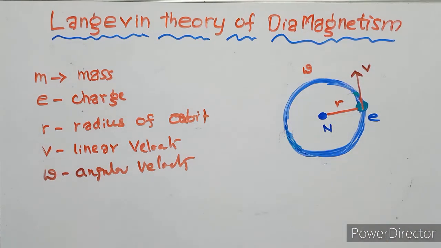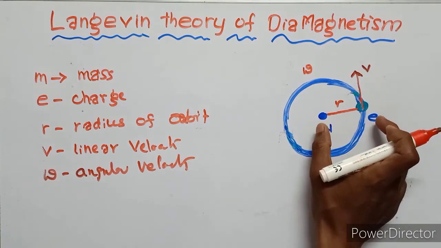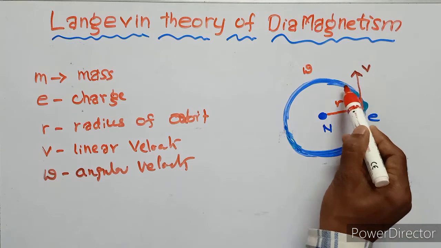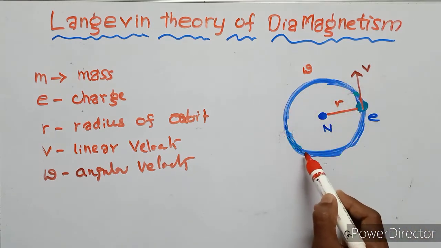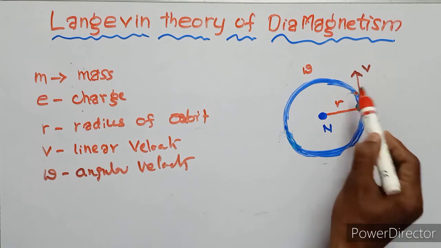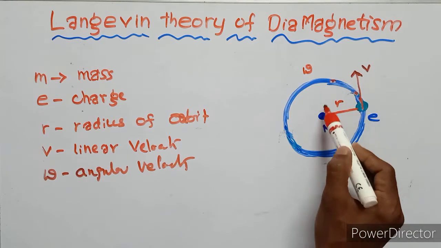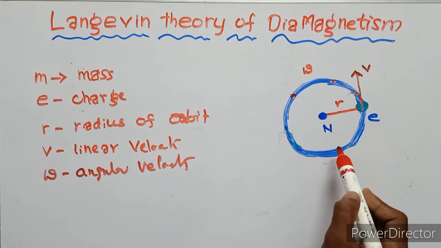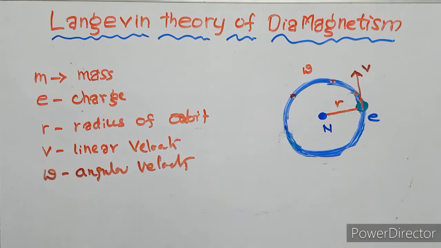So then, the centrifugal force between electron and nucleus is balanced. So the electron moves around the nucleus, and at this position the electron is at the same separated distance, in this position the same distance, because the centrifugal force between electron and nucleus is balanced.